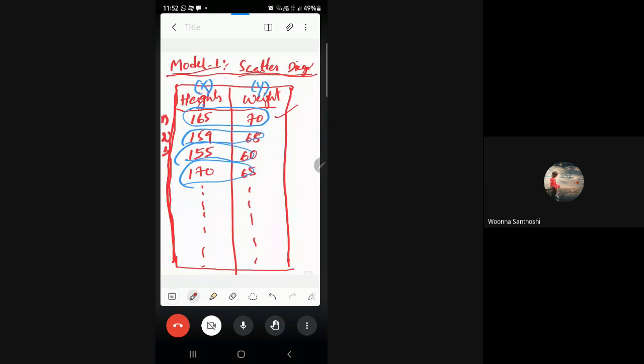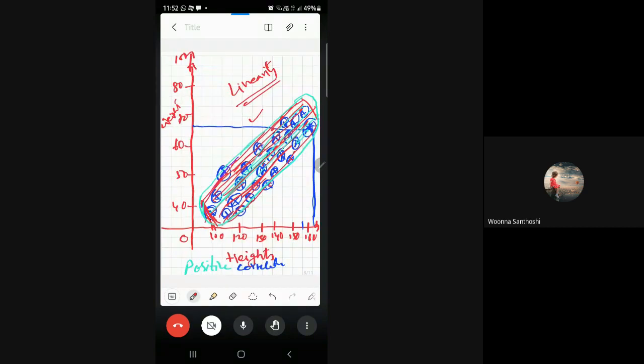X and y are two variables through a scatter diagram. We call it a scatter diagram because here we decide the correlation between the two variables through the scatteredness between the coordinates. That's it. This is about model 1. Any doubts in this model 1?